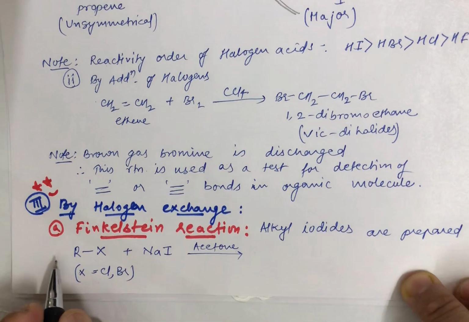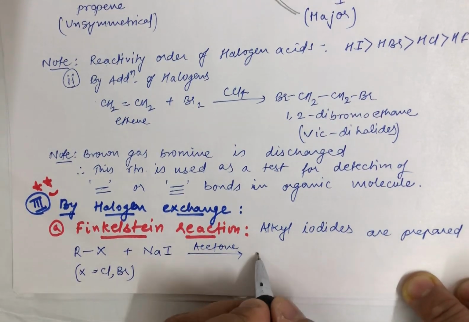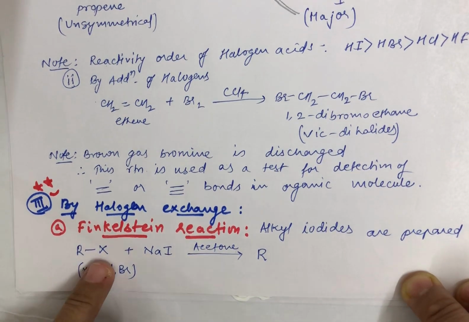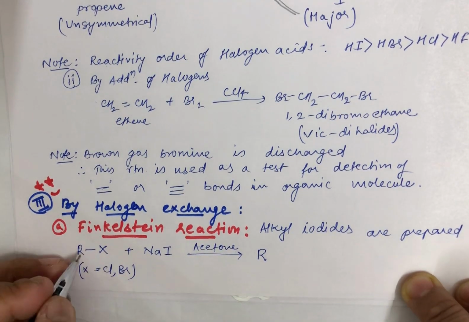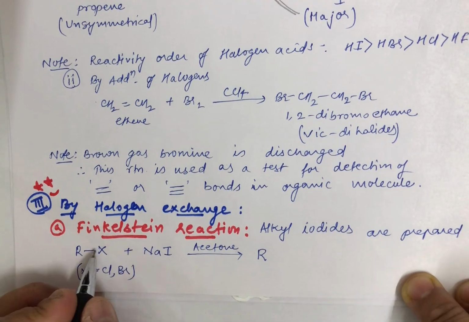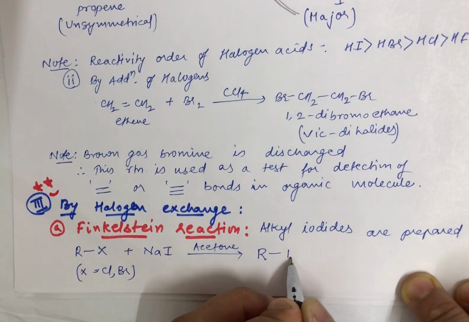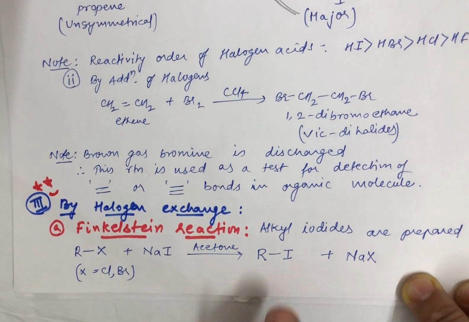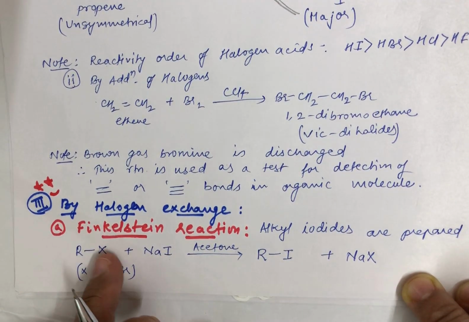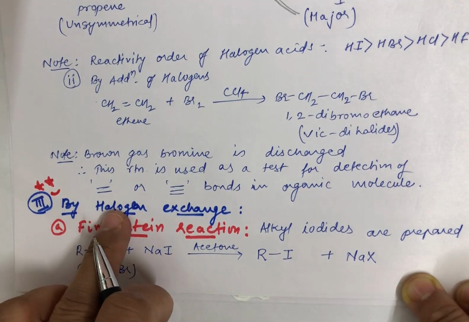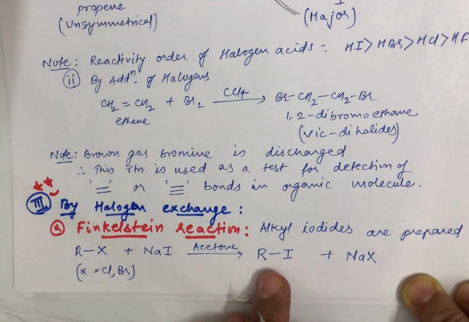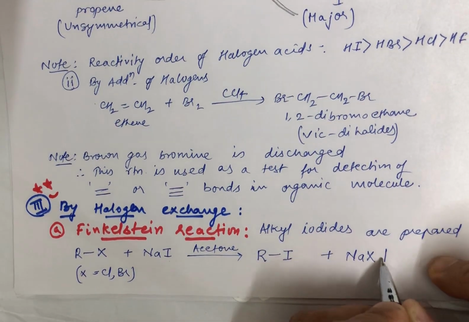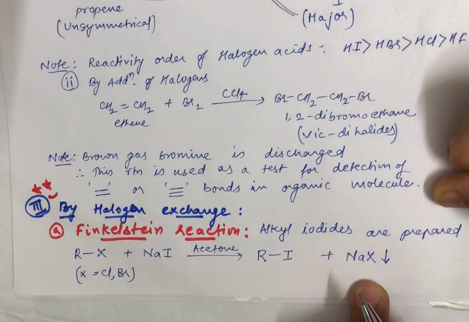Now what do you know? The C-X bond here will be breaking, and iodine is also a halogen and X is also a halogen. This bond will be breaking and I will be substituted in place of X, and NaX will come out. So you can see that you have exchanged the halogens, and hence the heading, by halogen exchange. The product formed here is alkyl iodide. And this NaX will be precipitated.